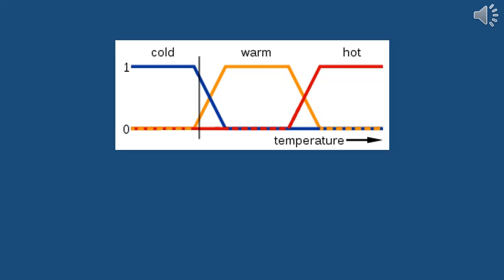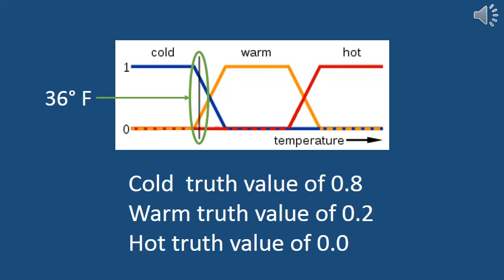Now, let's say your water is a balmy 36 degrees Fahrenheit. This would give you 3 different truth values for your water. You could say that your water is pretty cold, which gives a truth value of 0.8, or you could say your water is not that warm, which corresponds to a value of 0.2, or you could say your water is about as hot as Antarctica, which gives a value of 0.